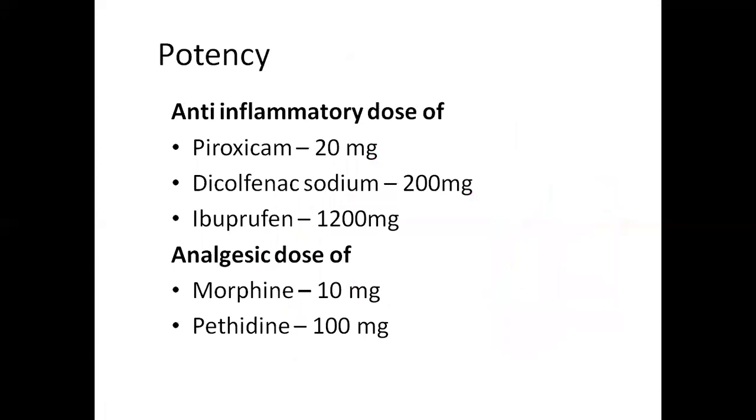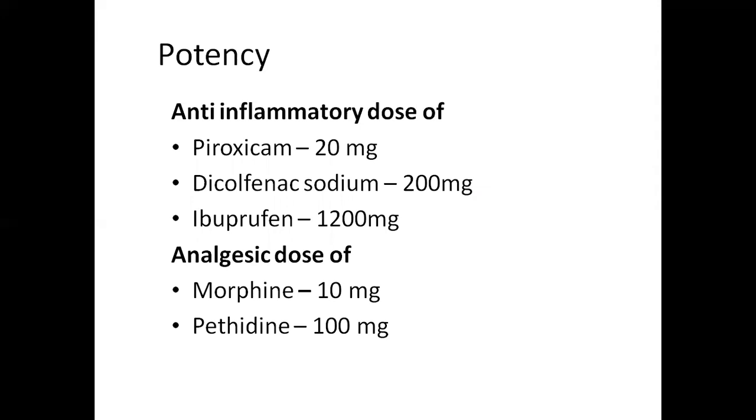For example, the anti-inflammatory dose of Piroxicam is 20 milligrams, whereas with diclofenac sodium it is 200 milligrams, and with ibuprofen it is 1200 milligrams. So by seeing this, we will know the drug Piroxicam is more potent than diclofenac sodium and ibuprofen, whereas diclofenac sodium is less potent than Piroxicam but more potent than ibuprofen. Whereas ibuprofen is less potent than both Piroxicam and diclofenac sodium.